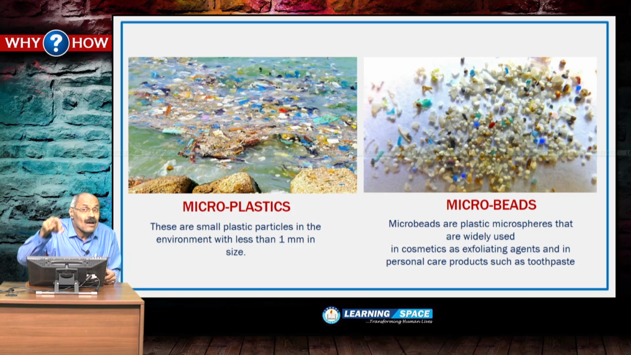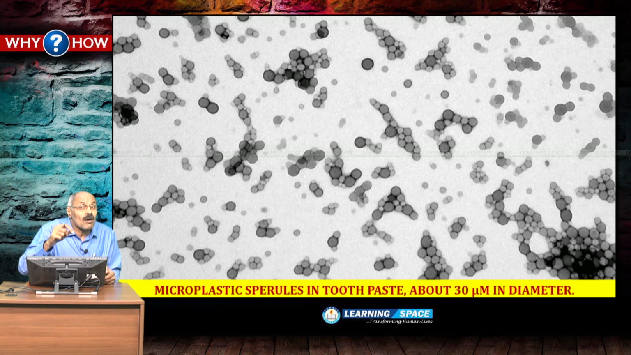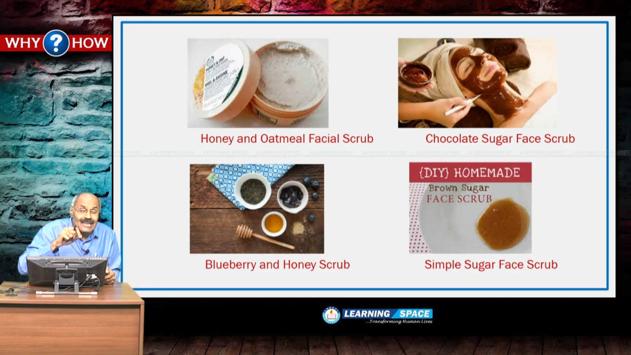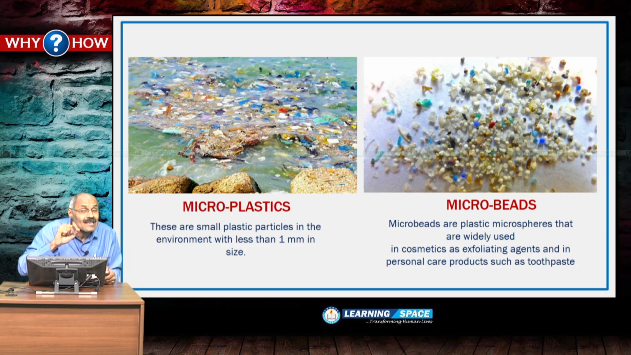These microbeads or microplastics are being used, and please don't forget, our toothpaste also contains microplastic species about 30 micrometers in diameter. And what is the problem of using these microplastics or microbeads? The problem is they cannot be tracked by our sewerage systems. Our treatment systems cannot track these microbeads, and ultimately they will go into the seas through our river streams. When they go to the sea, then what will happen? Marine life is affected.